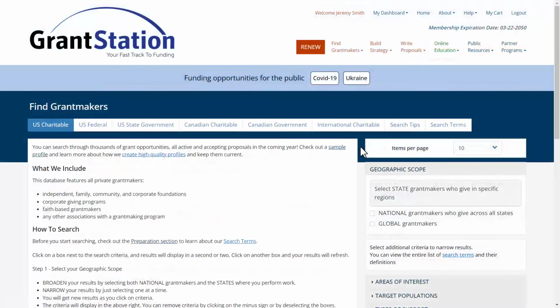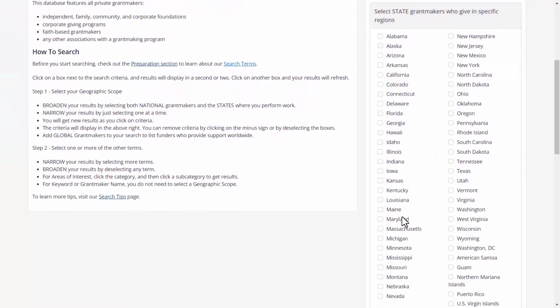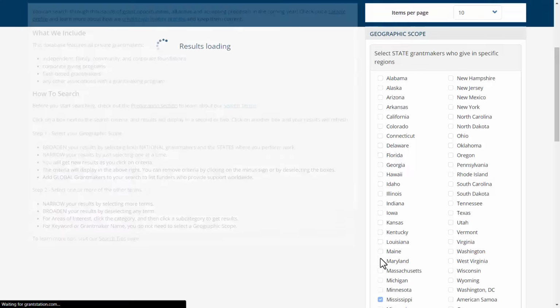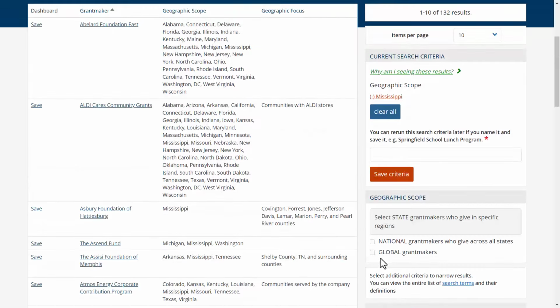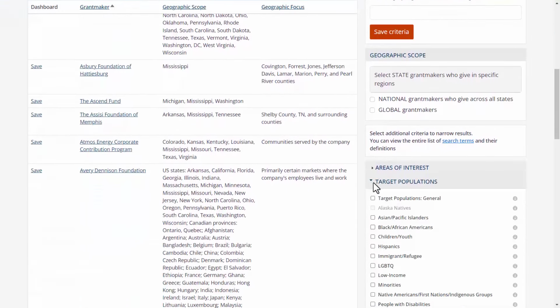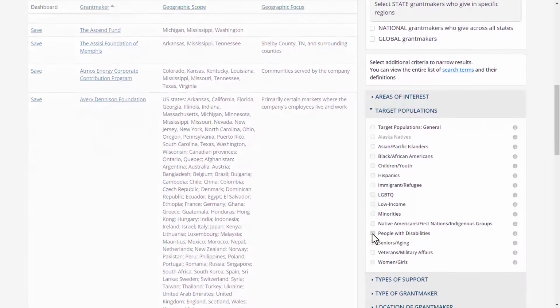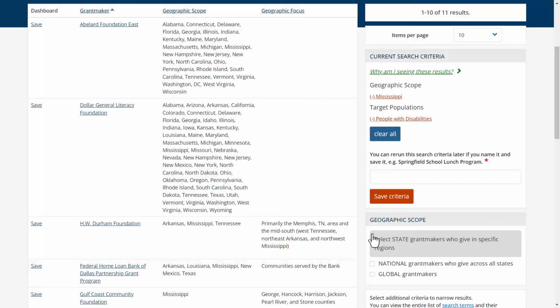Going back to our main search page, at this point you could expand to national funders, but let's look at our project from some different angles and see what additional funding opportunities there are. And we'll take a look at Mississippi as our geographic scope, and we'll look at people with disabilities under our target populations because our target audience includes people with disabilities.